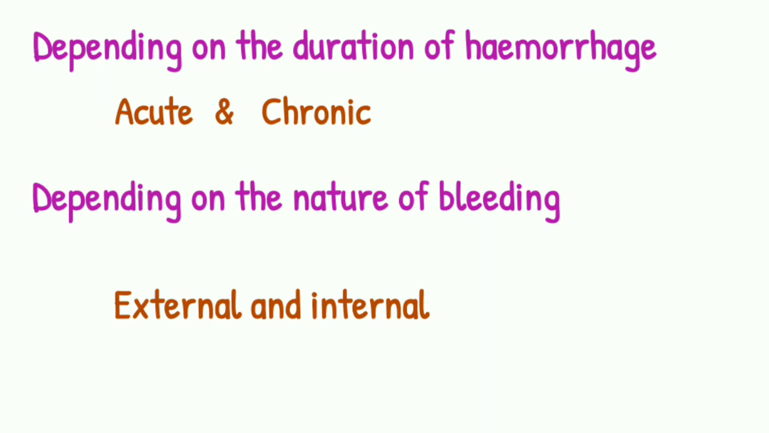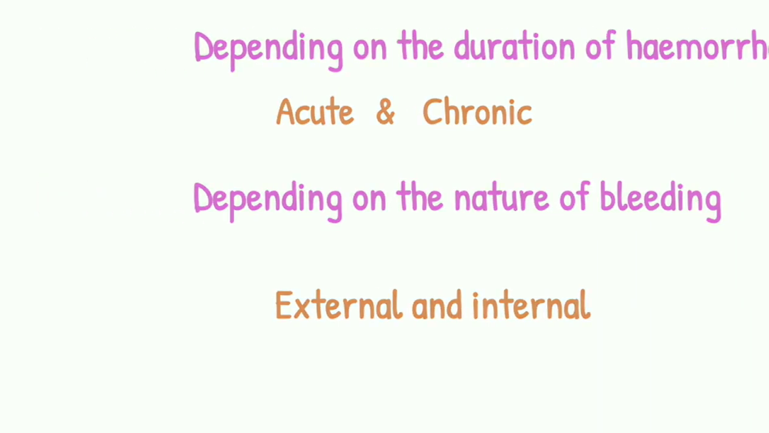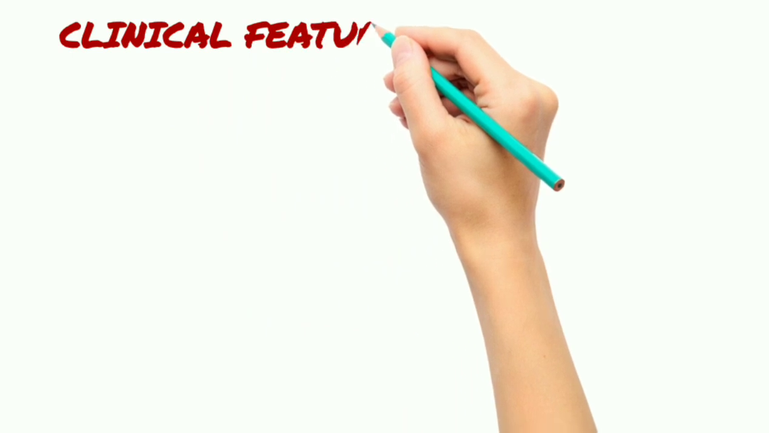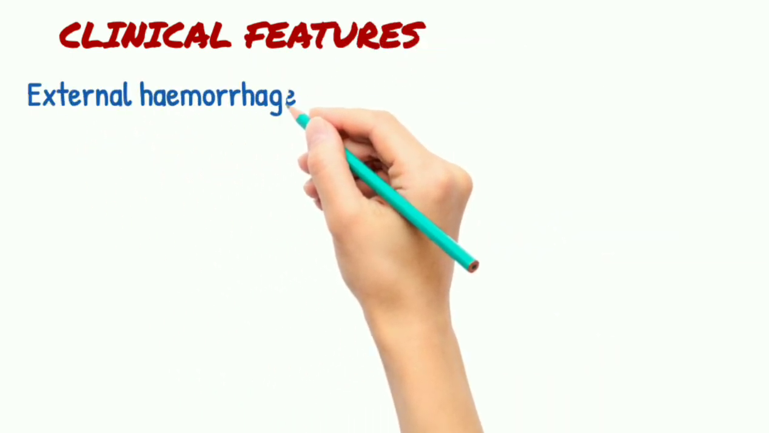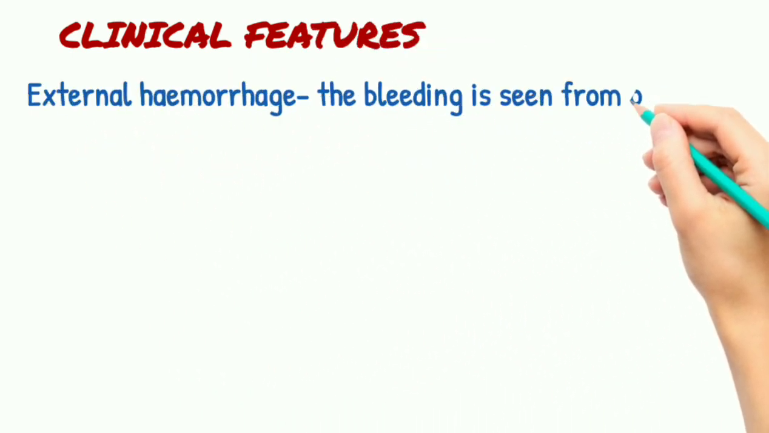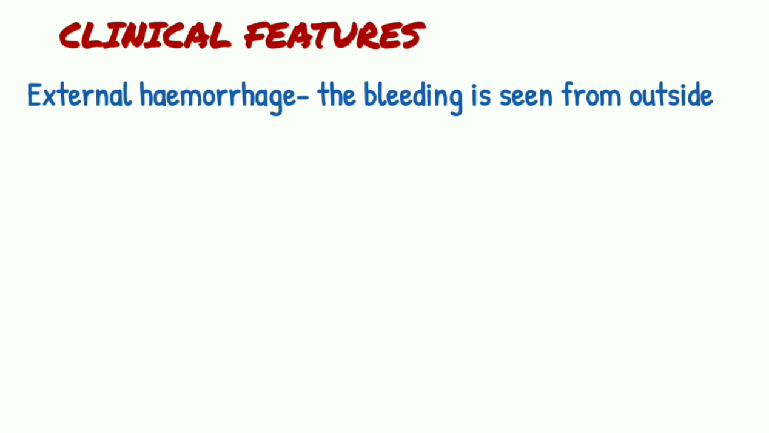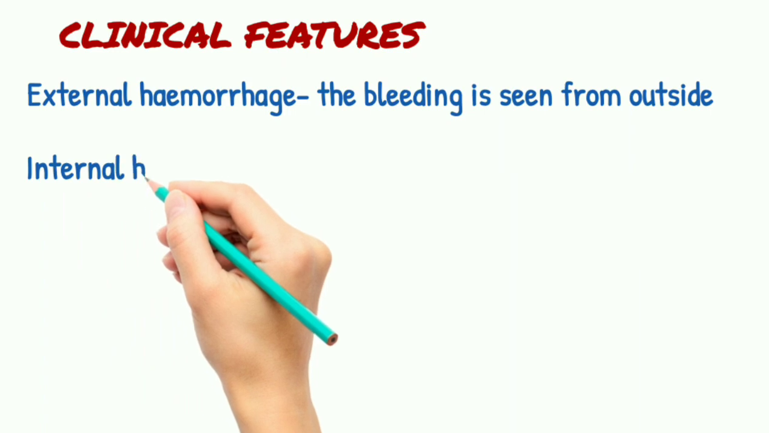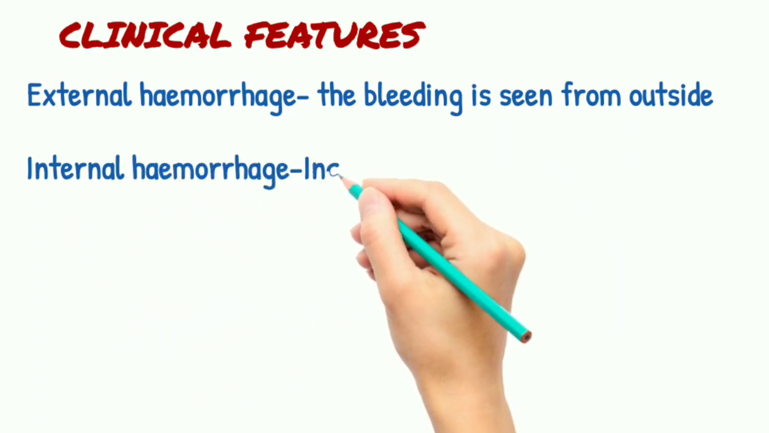Clinical features of hemorrhage. In case of external hemorrhage, the bleeding is seen from outside and the diagnosis of hemorrhage is confirmed. In case of internal hemorrhage, blood is concealed and is not seen from outside. A few symptoms and signs usually accompany heavy blood loss, be it internal or external. In case of internal hemorrhage, these are helpful to come to a diagnosis.